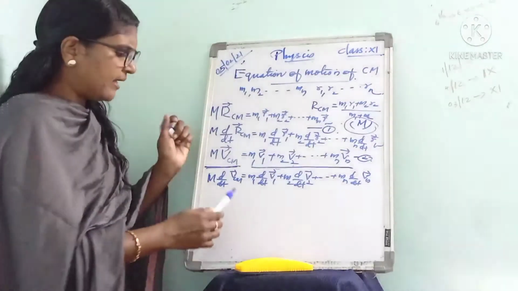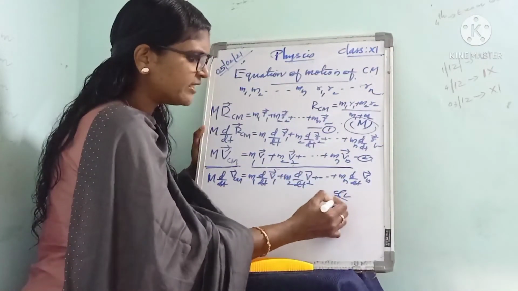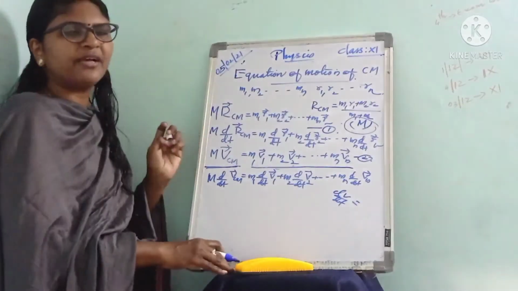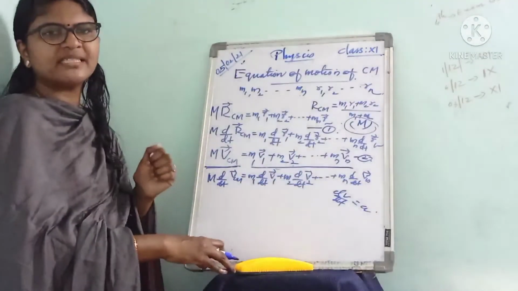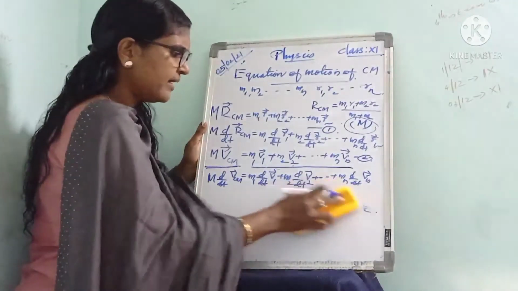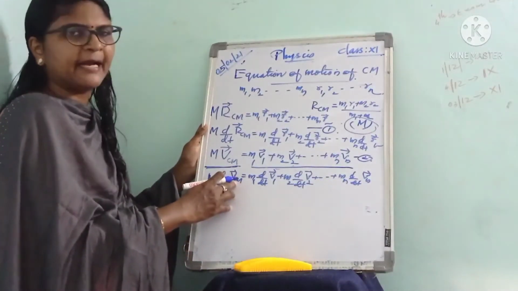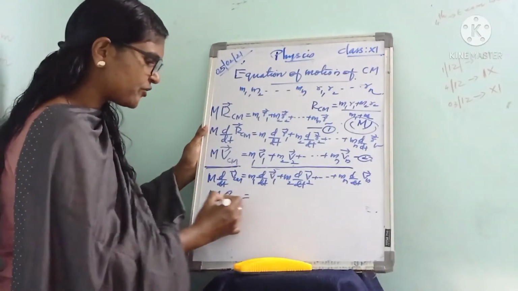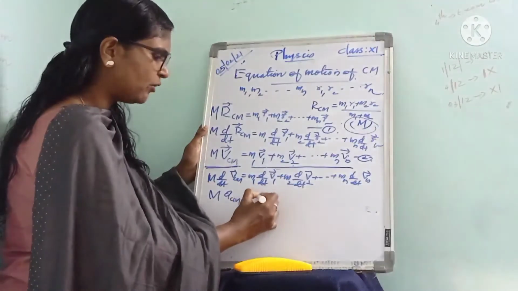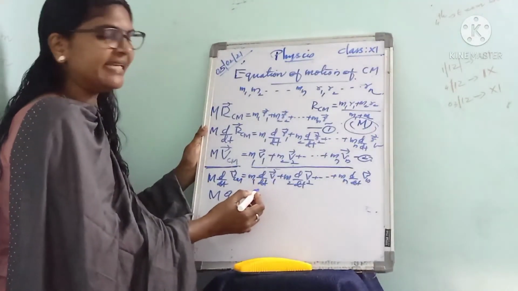But you know what is dv by dt, the rate of change of velocity? Acceleration. So instead of d by dt of v_CM, we can write M into a_CM, that is the acceleration of the center of mass,